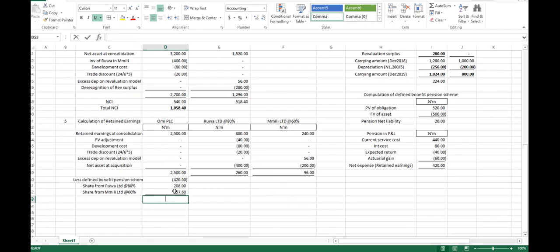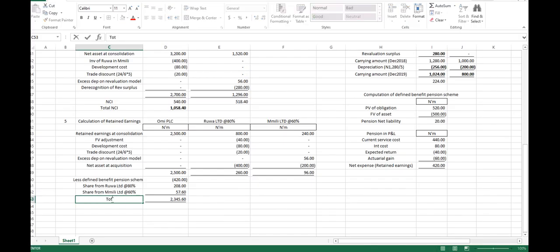Total retained earnings now is 2,345.6 for Omi Limited. That's all. Now this is where we hang our boots tonight.